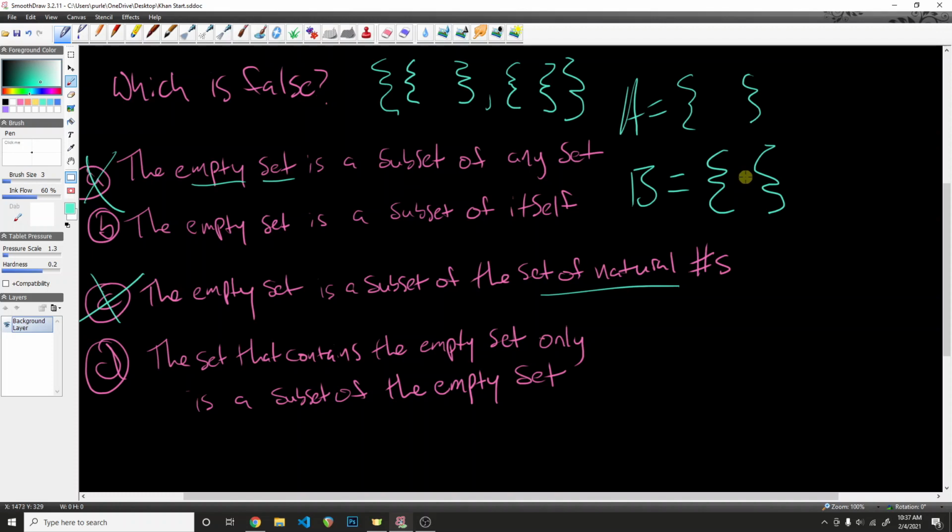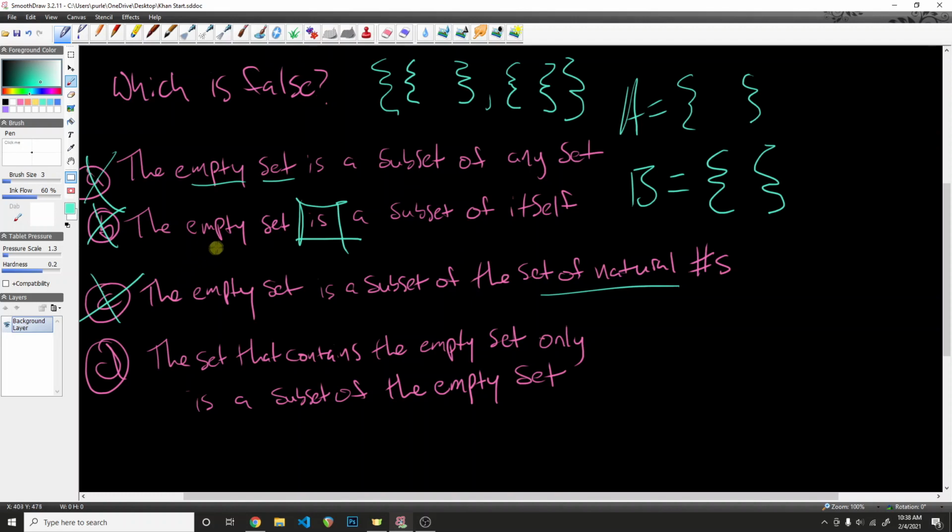The set is empty. So by definition, every element that is in B is in A, because we can't say that there's an element in B that is not in A. You can't point to one element inside of B that is not also inside of A because there is no element in either of them. So therefore, by definition, this is true. The empty set is a subset of itself.